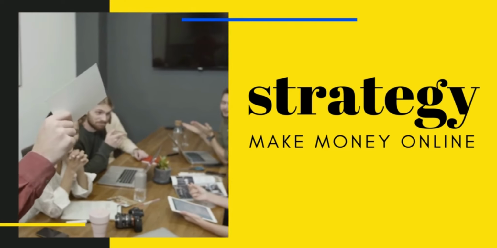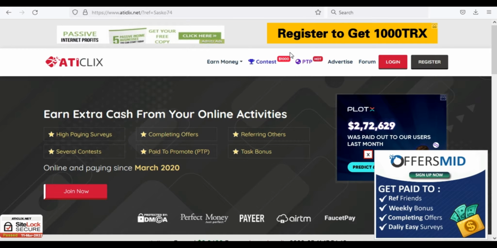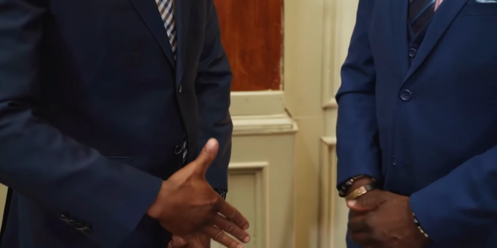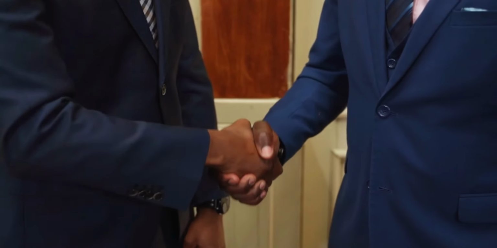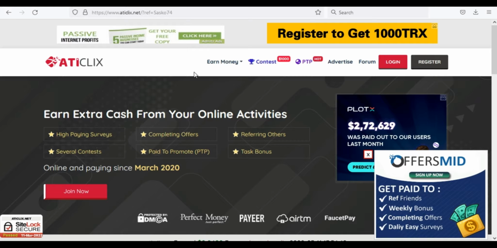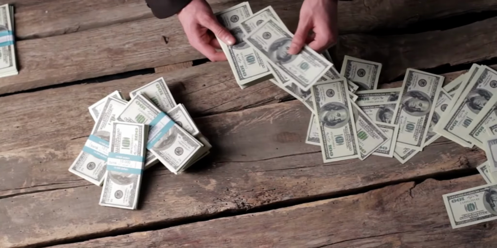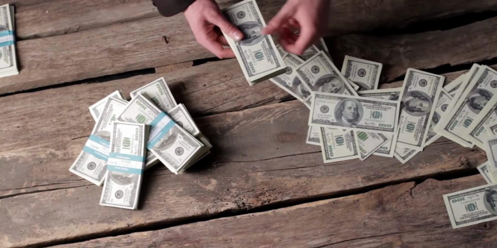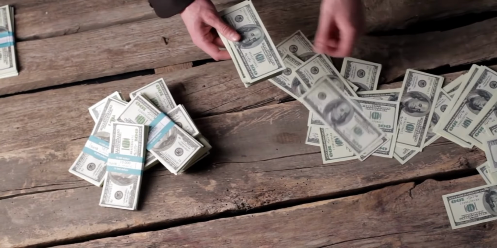So the website in question is ads.This, a great option for earning money from the comfort of your home by taking easy jobs, taking surveys and other tasks. And another thing is, this website is also used by advertisers to advertise their goods or services by displaying ads on this very website. So right now, here they have a variety of surveys, contests, P2P referrals and other task bonuses. So that definitely confirms that there are different ways of earning money from this website, but what I'd like us to pay attention to is clicking on ads, because it's the simplest way to earn money on the internet